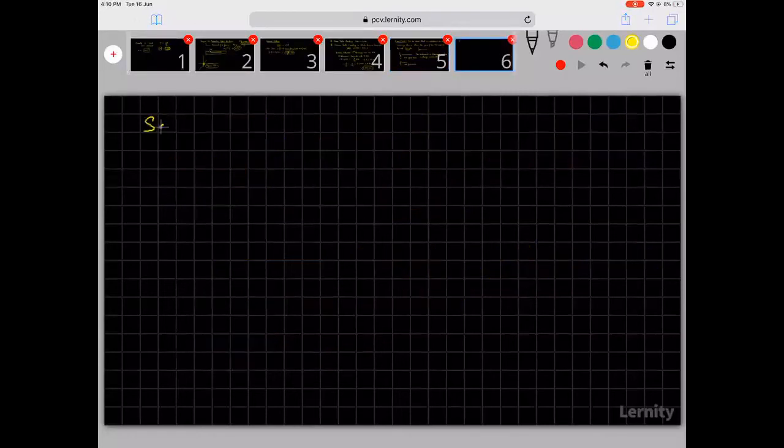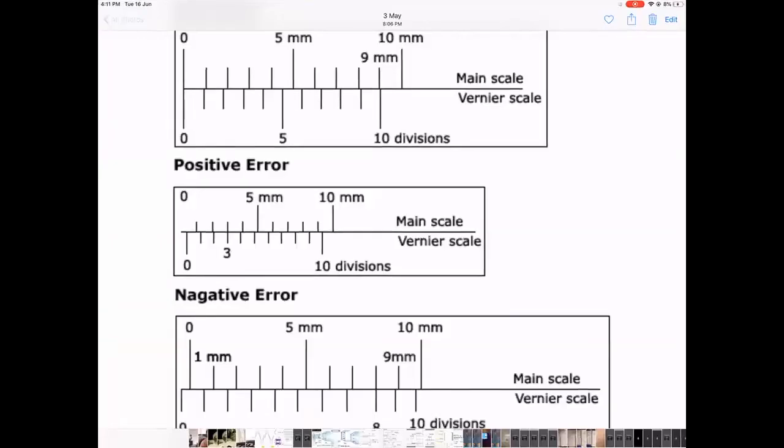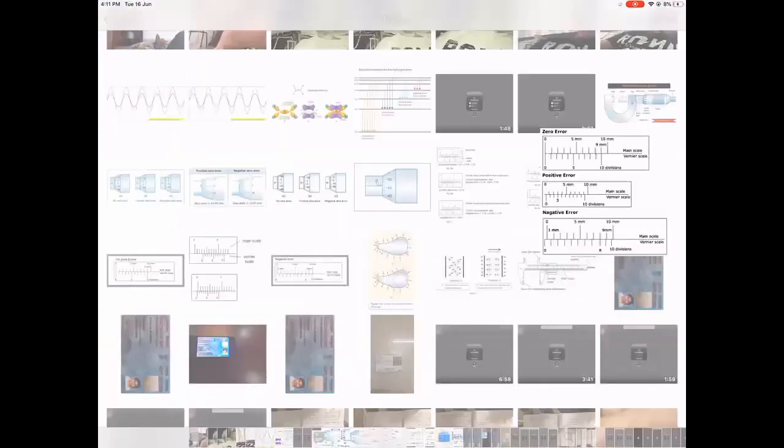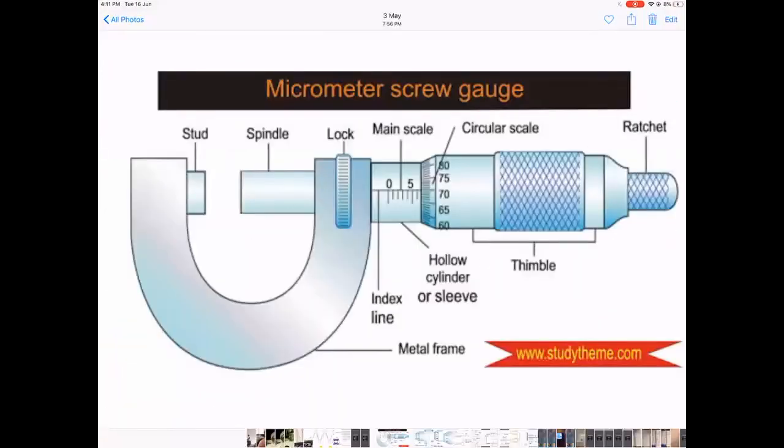And let's go to the next instrument that we want to do. We want to do a screw gauge. So we want to work with a screw gauge. So here is a screw gauge, which is also called a micrometer. So this is a micrometer screw gauge. You see the stud and the spindle. So the object is placed between the stud and the spindle.